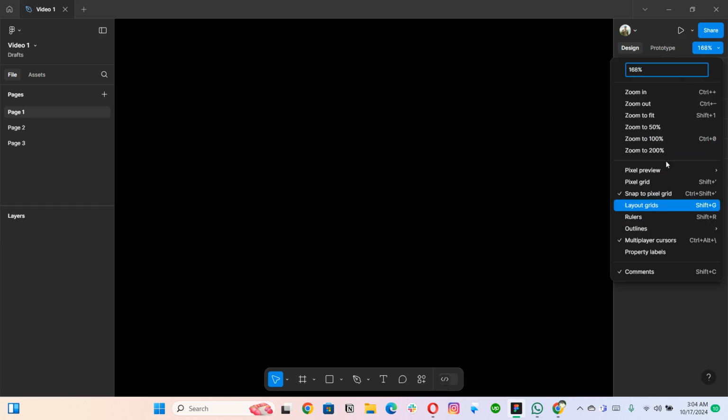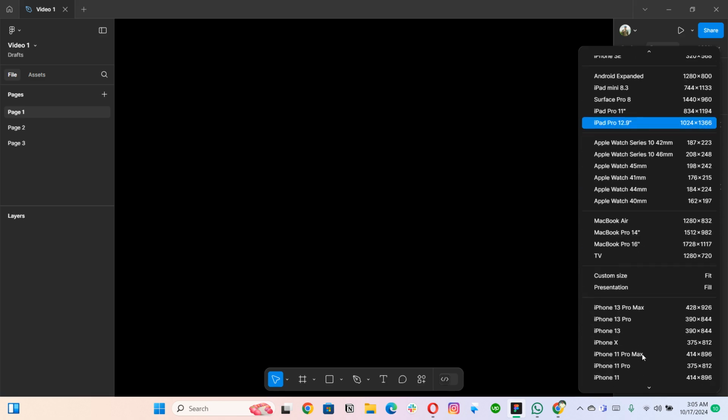Obviously we will talk about it later on. Then these are the variables, local styles, export. I'm not going to explain these things currently, but obviously we will do later on. And then this is the zooming effect, so you can see a few options here as well. So we will talk about these things later on, probably when we will be working, right?